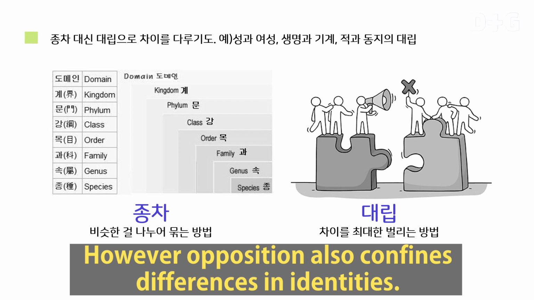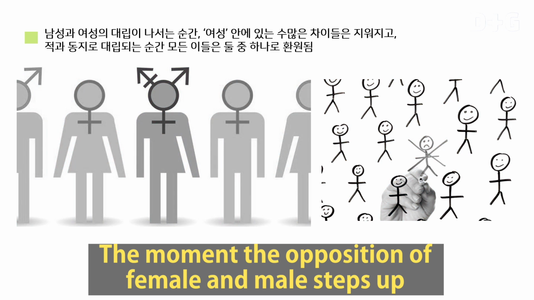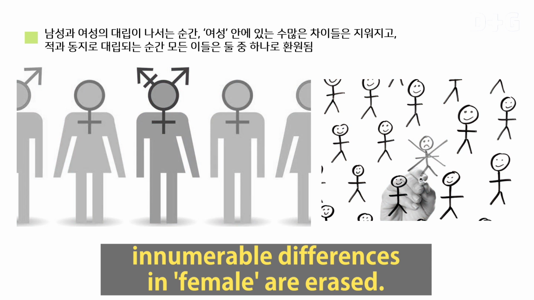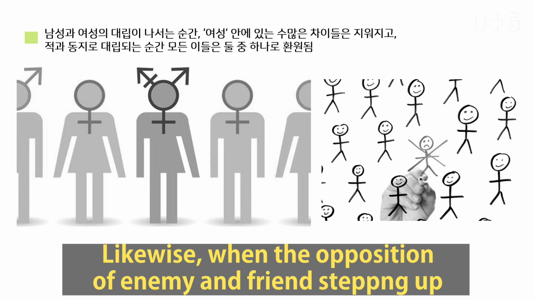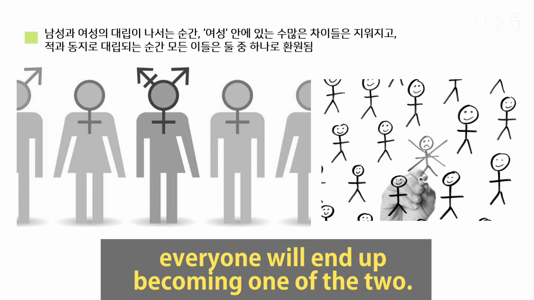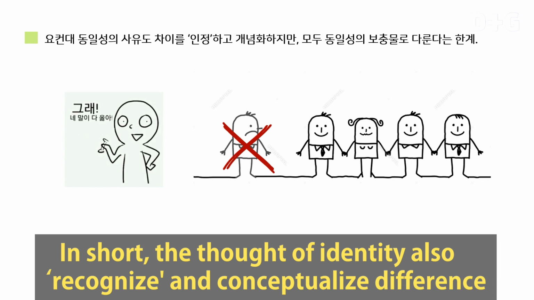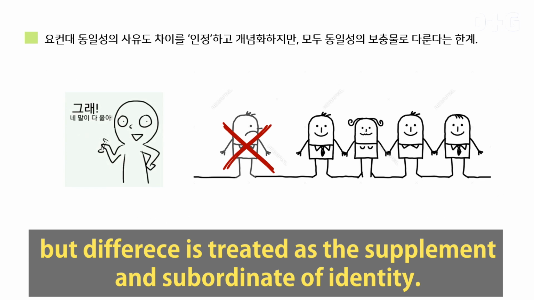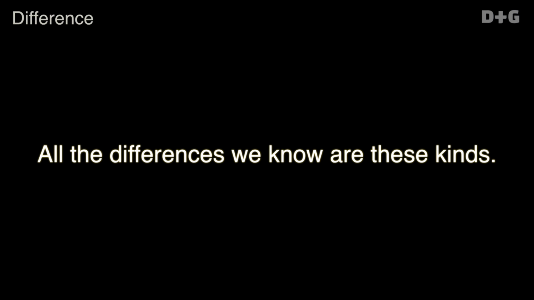However, opposition also confines differences in identities. The moment the opposition of females and males steps up, innumerable differences in females are erased. Likewise, when the opposition of enemy and friend steps up, everyone will end up becoming one of the two. In short, the thought of identity also recognizes and conceptualizes difference, but difference is treated as a supplement and subordinate of identity. All the differences we know are these kinds.